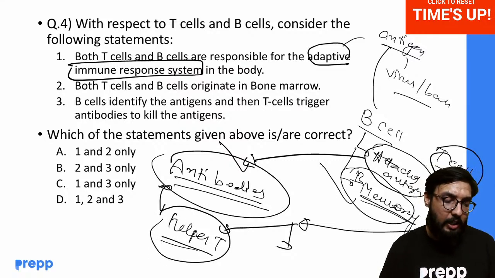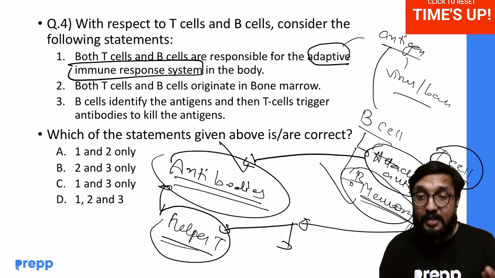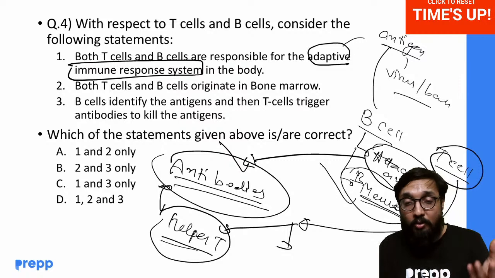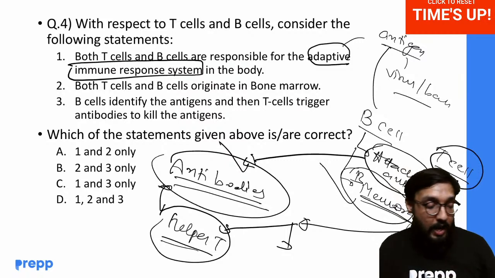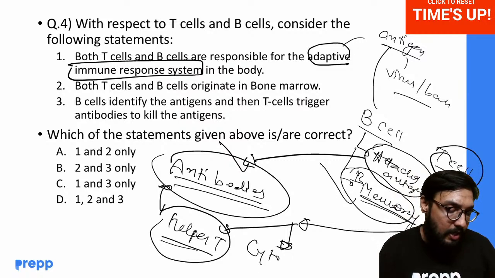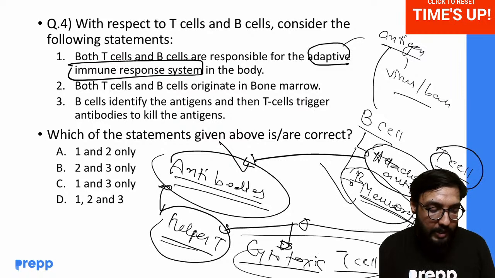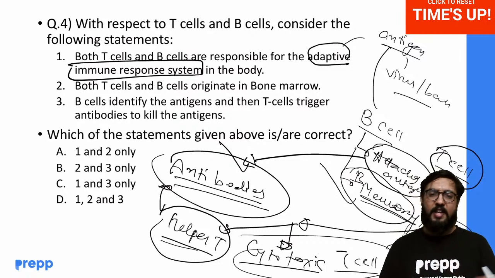In creation of antibodies and in activation of B cells. Okay, they help in activation of B cells and creation of antibodies upon encountering antigens. And then the second one is cytotoxic T cell, which what they do? They basically kill the infected cells. Okay, that's what they do. So this is how our immunity works.